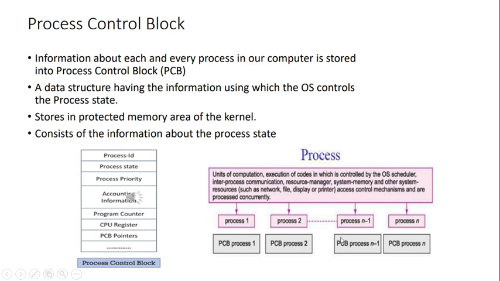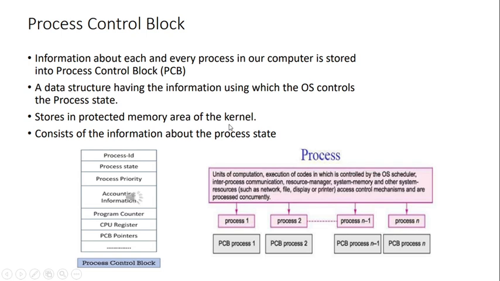That is what is shown here. So information about each and every process in a computer is stored in the process control block. A process control block is basically a data structure which has the information using which the operating system controls the state of the process, and it is stored in a protected memory area of the kernel. Kernel is the heart or the core of the operating system, the inner core or the most important part